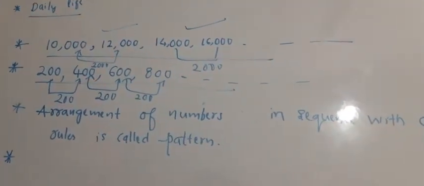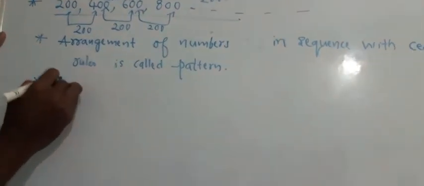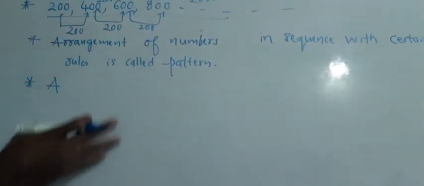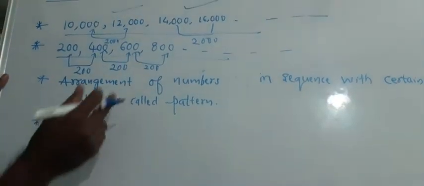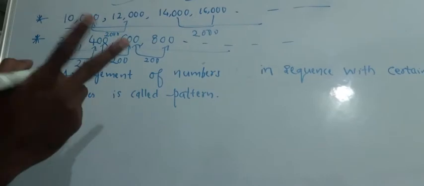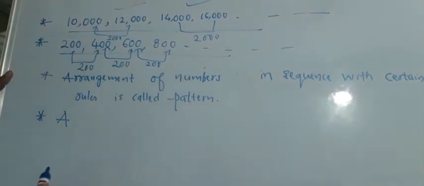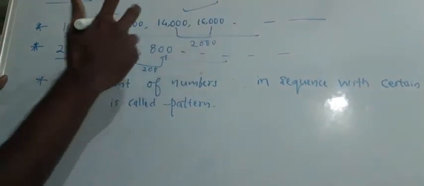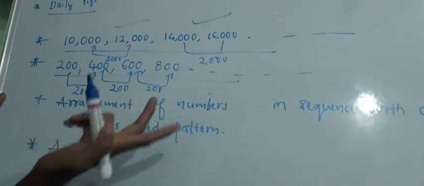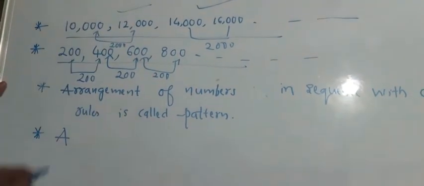So if I put it in words, an arithmetic progression is a sequence which has a common difference, a fixed difference between two consecutive terms. What is a fixed difference? If you take any two consecutive terms and take the difference, the difference will remain constant across the sequence.